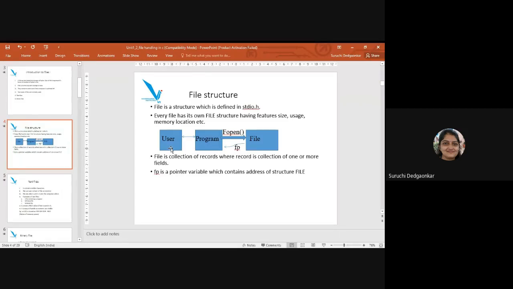Now we know those functions which are helping us to communicate with the user. Similarly, there are functions which help us to communicate with the file. So we will learn those functions also in detail, and then we will discuss the programs which will be helping us for communication with the file.